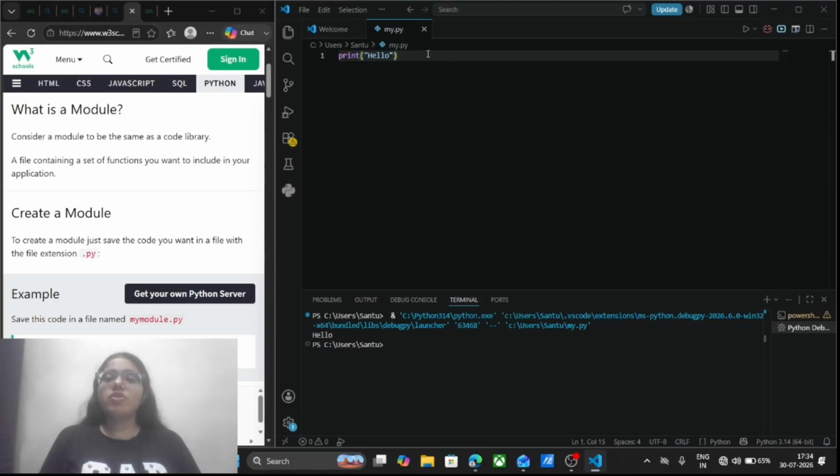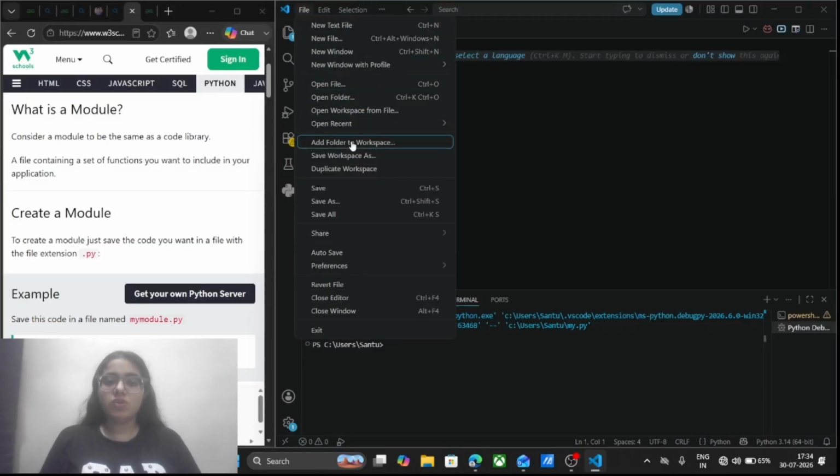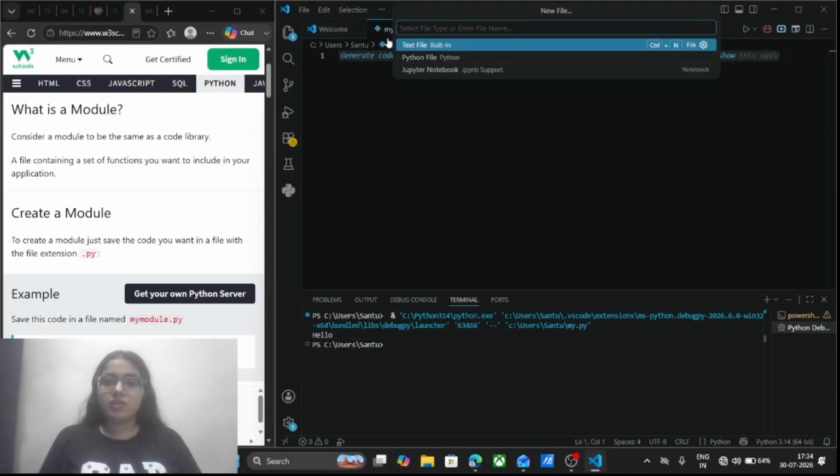Let's say I want to create a function like hello. So I will just create a module. I will create a new file, and here I will write the file name as my module.